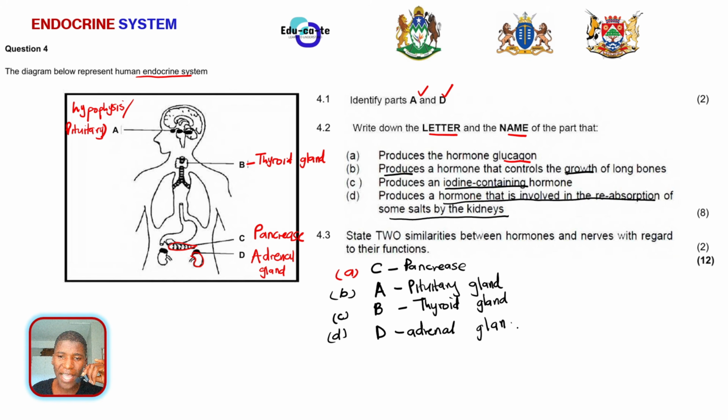So the other hormone that comes from the adrenal gland, remember, is known as adrenaline, and adrenaline is the one that gives you energy for a fight or flight emergency situation. For example, even if you are hungry, if a lion comes next to you, you have to run away from the lion. Your body will not care that there is a lion in front of you and you are hungry. Basically, your adrenal gland will help you. The adrenal gland will give you energy to run away from the emergency situation. So adrenaline is one of the hormones that can be asked, and that hormone basically gives you energy to fight or to run away from an emergency situation.